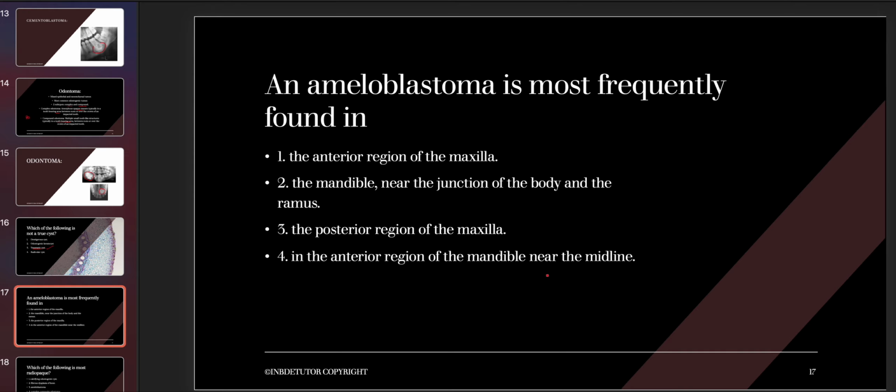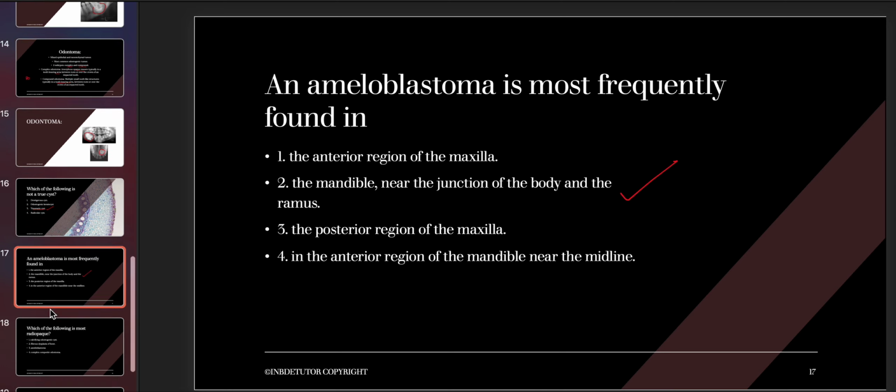As I already mentioned to you guys time and again that most of the conditions in the oral pathology and in the jaw are associated with mandible, and most commonly the posterior mandible. So for today, we only studied one condition that was associated with maxilla, and that was adenomatoid odontogenic tumor. So the answer here is number 2, the mandible near the junction of the body and the ramus.